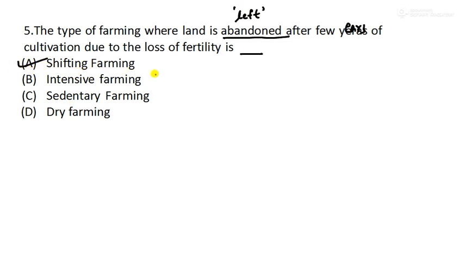Mainly the forests are burnt, then the land is clear and cultivation is done there for a few years. Once the fertility of the soil is lost, they shift to another place, therefore it is called shifting farming. You should also be aware of the other type, sedentary farming. There they don't shift. It is fixed, and they do the cultivation over that place itself. Moving to question number 6 now.